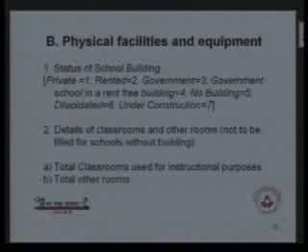And other rooms are treated those rooms which are not used for teaching but which can be used as a sports room, headmaster's room, staff room, common room. Those rooms can be treated as other rooms, other than rooms where the teaching learning process is going on. And this information is not to be filled by the schools not having building. If the school is not having a building, then they cannot specify this information.